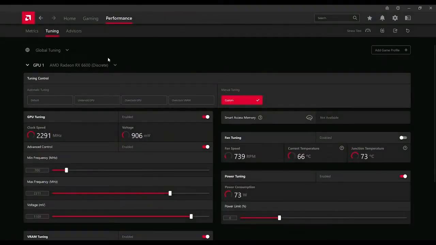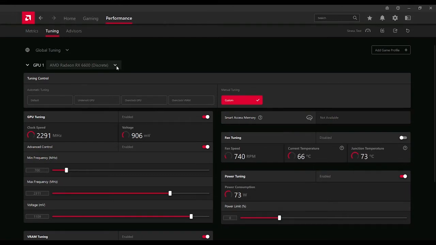All right. So global tuning, I believe, is the only option you have. But if you do have an AMD CPU, you would see other options as well. For some reason, it's not showing my CPU, but I don't know. I'm not really mining from the CPU. I could probably get a little more speed, but nah.